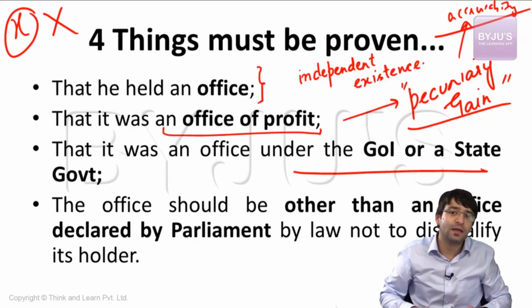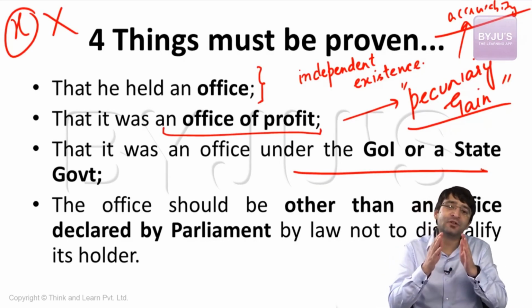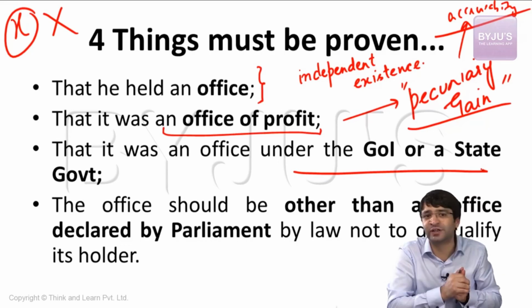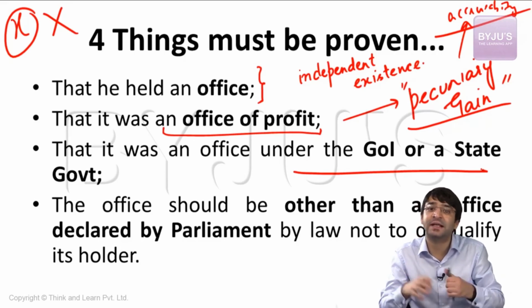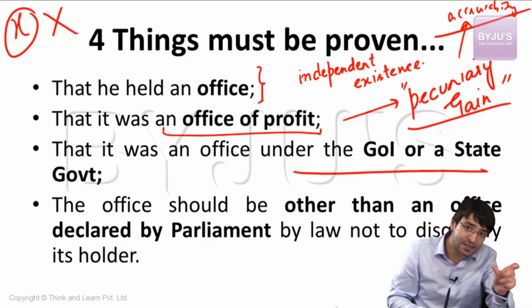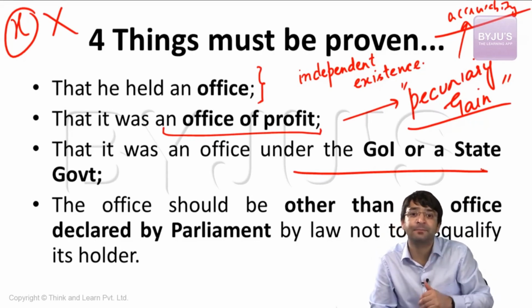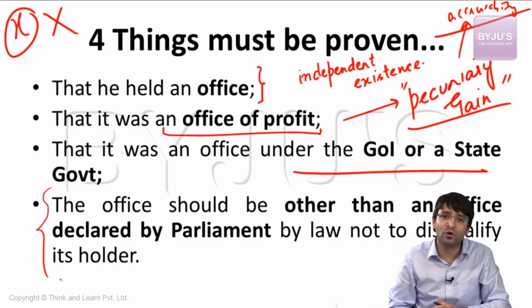But UB Group is not an office of the government. UB Group is not created by the government. UB Group is not funded by the government. If it is not funded by the government, if it is not created by the government, if government has no authority on this particular institution, that means it is an office of profit, but it is not an office of profit under the government of India or government of a state. So three things. First, it must be an office. Second, office of profit. Third, office of profit under government of India or government of a state. Fourth condition. The office should be other than an office declared by parliament by law, not to disqualify its holder.